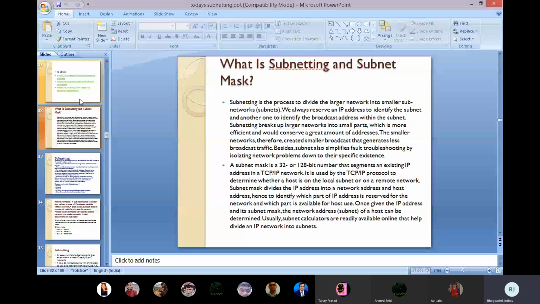If I make it in small parts, like one part for the sales department, one part for the HR department, one part for accounts or any other department, then we are distributing the network. From the one whole network, we are making small networks. That is a subnet. A subnet mask is a 32-bit or 128-bit number that segments an existing IP address in a TCP/IP network. It is used by the TCP/IP protocol to determine whether a host is on the local subnet or on a remote network.